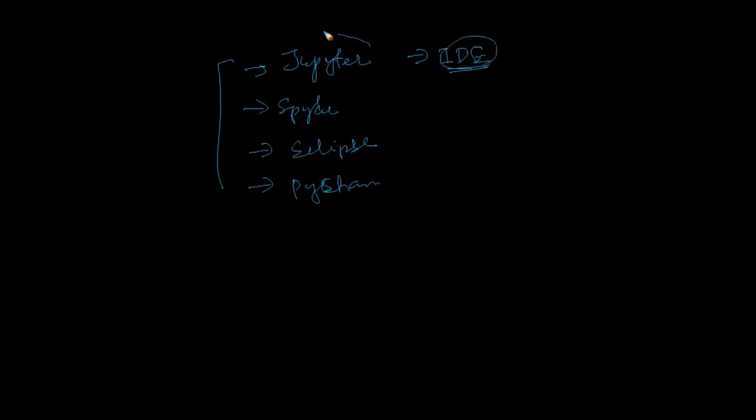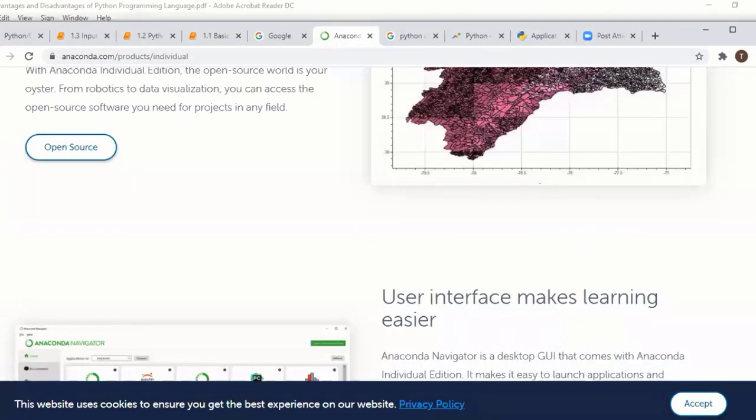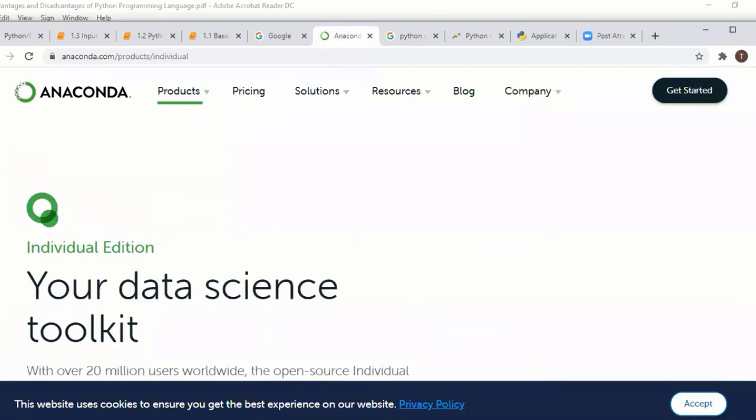Here we are using Jupyter Notebook. How to install Jupyter Notebook? We will see now. I'll share that document with you also, so don't bother. For Jupyter Notebook, we can use Anaconda, because we don't need to install Python and Notebook separately. It's a simple tool. If you install this one, you can access all the things.